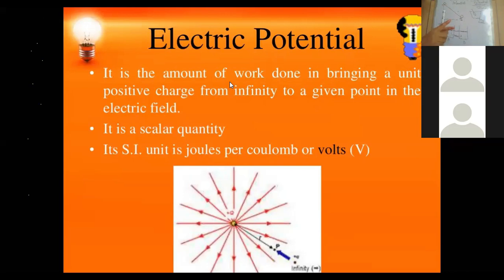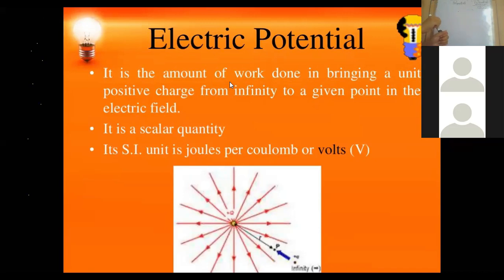In other words, I can also discuss electrical potential as what is there on your screen. If we don't consider these analogies, we will consider one more analogy.